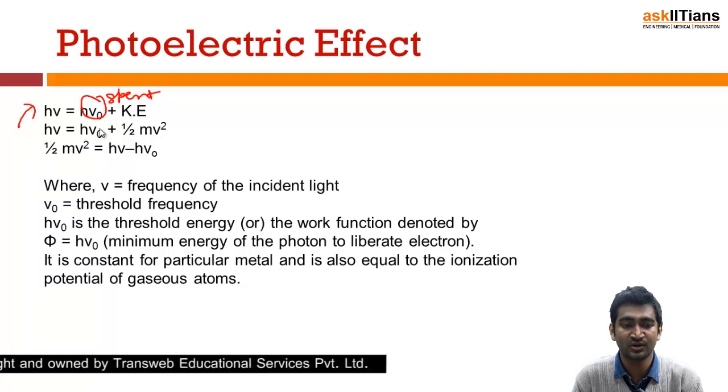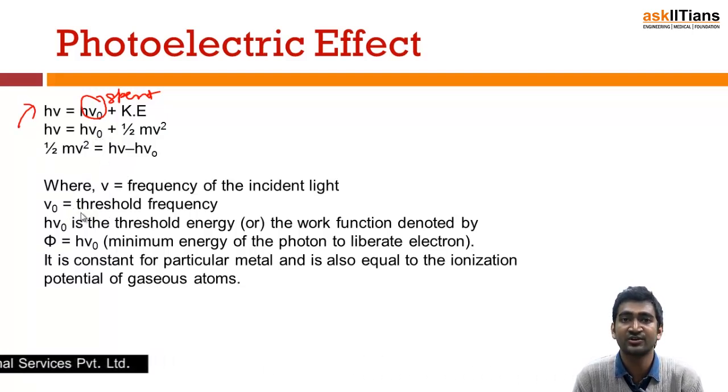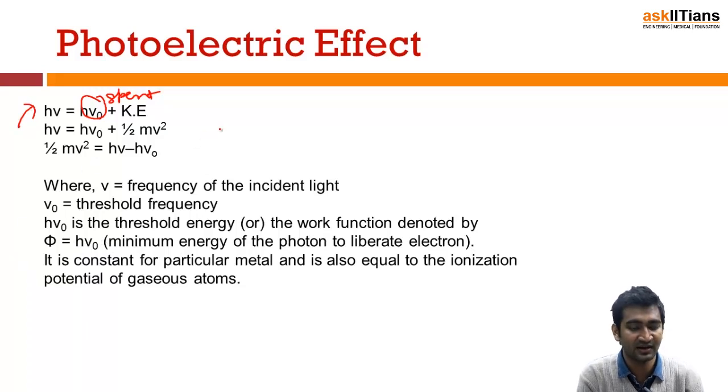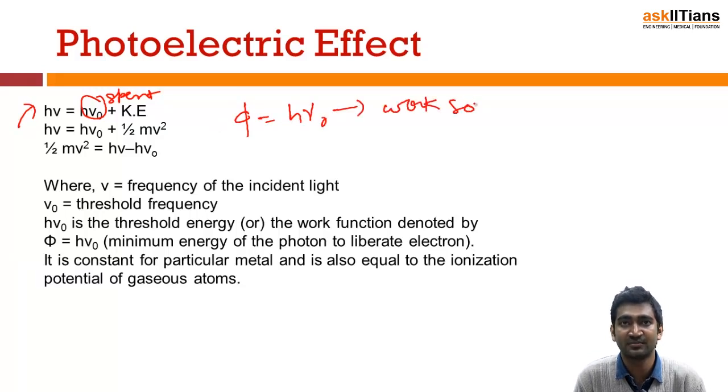So this is your threshold energy actually, h nu naught. Nu naught is your threshold frequency, and h nu naught is your minimum energy. It is also known as, guys, work function. Okay, let me write it here. Phi is equal to h nu naught. It is also known as work function. Sometimes you will see it in questions. Work function.